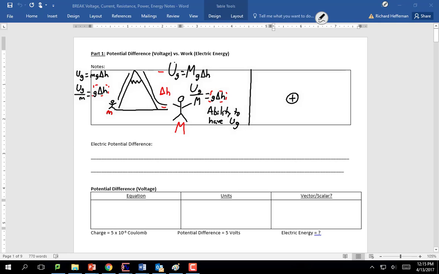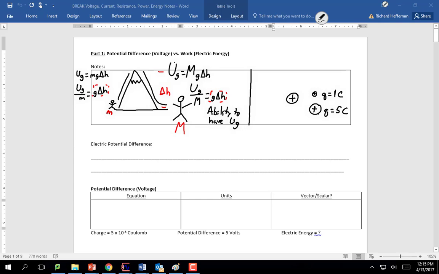Dealing with electricity is fairly similar. If you have, near some random positively charged object, a tiny positively charged object that has a charge of 1 coulomb, and then a more charged object that has a charge of, say, 5 coulombs, the more charged object will have a greater electrical energy because of its additional charge.